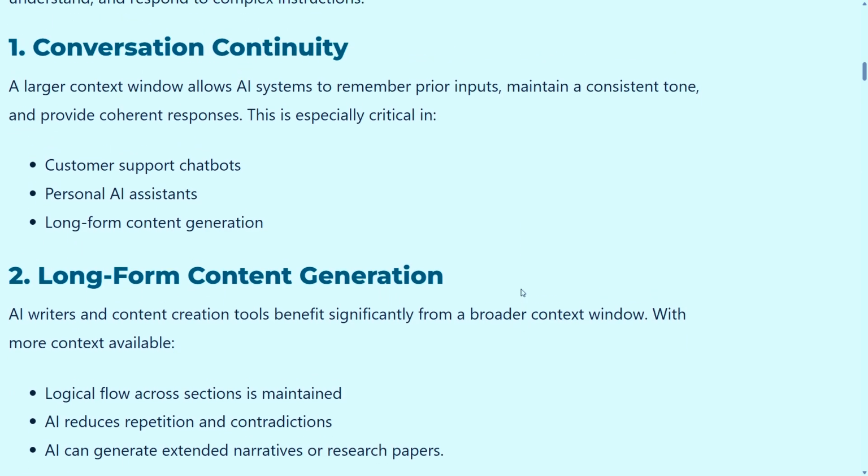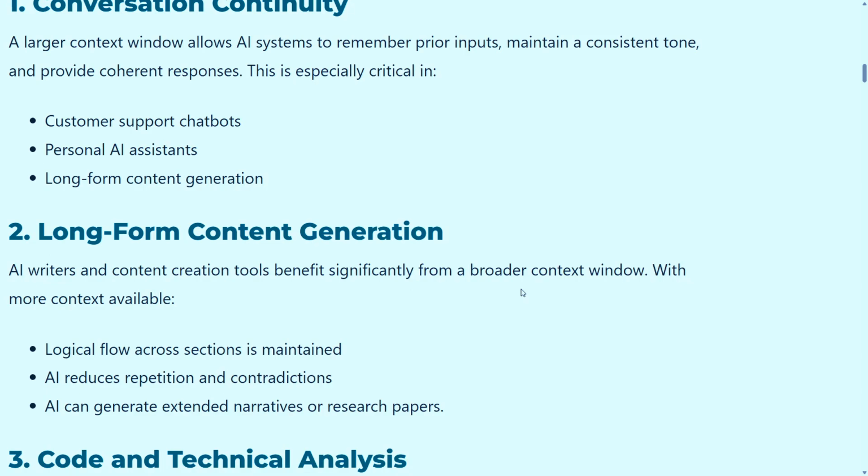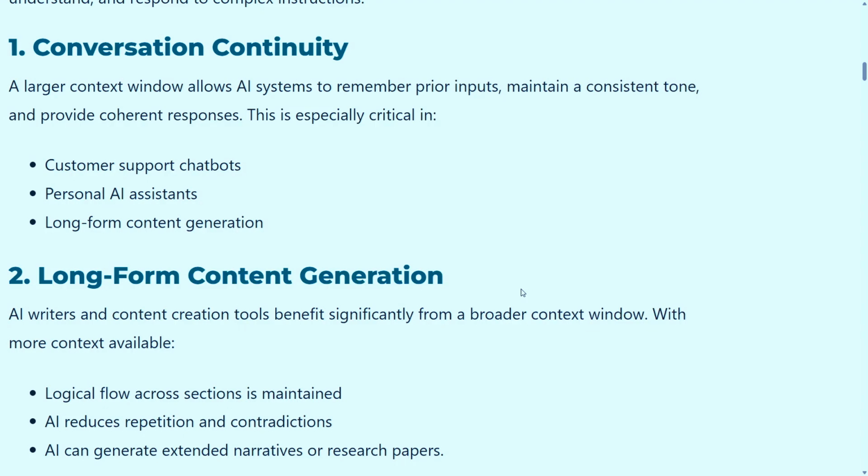Now, conversation continuity. A large context window allows the system to remember prior inputs, maintain a consistent tone and provide coherent responses. This is especially critical in customer support chatbots, personal AI assistants and long form content generation. Right now among LLMs there are big players like Claude, GPT and Gemini, and all have different models.